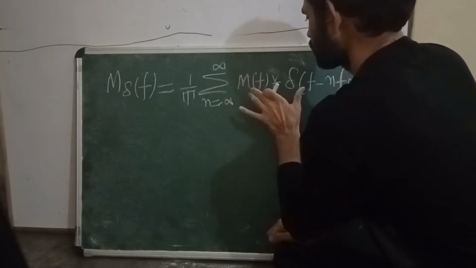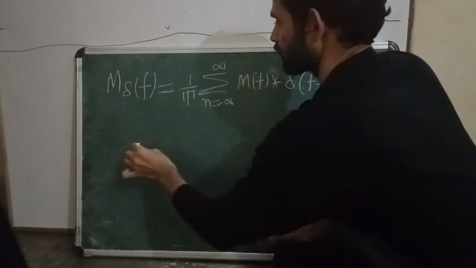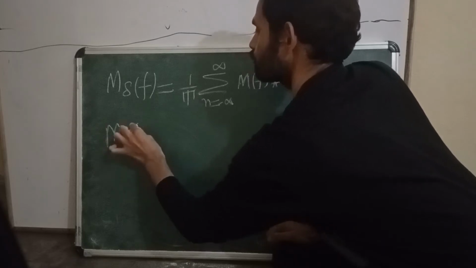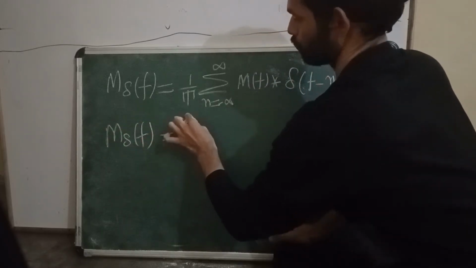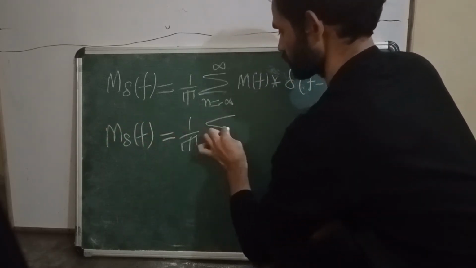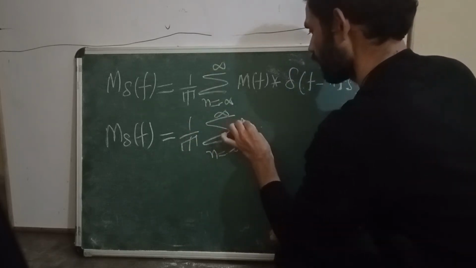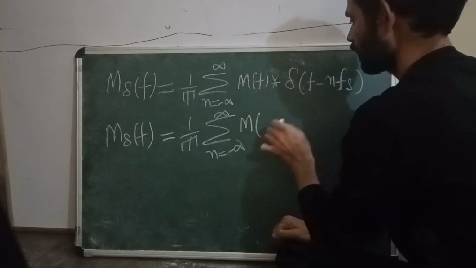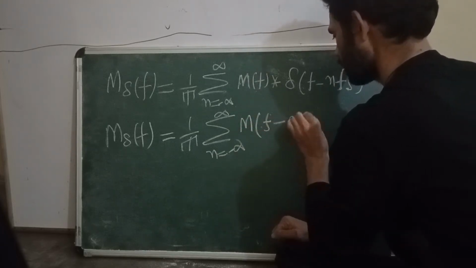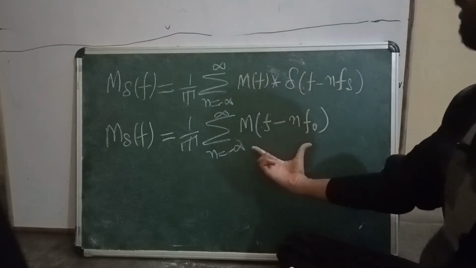Now by applying the convolution property, what I will get is M delta of f equal to 1 by T, summation n equal to minus infinity to plus infinity, M of f minus n fs.